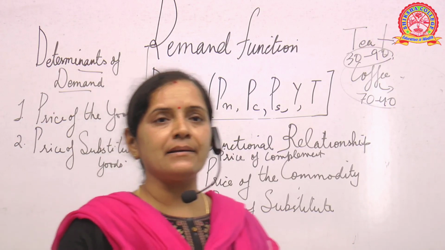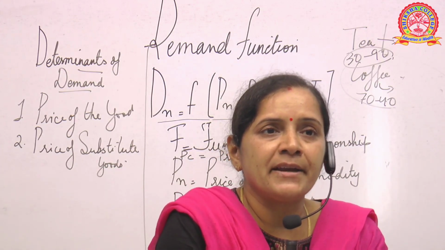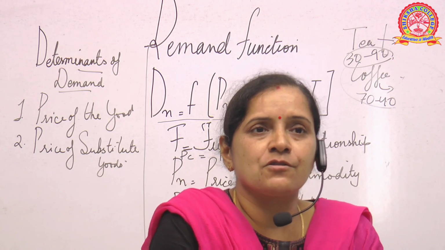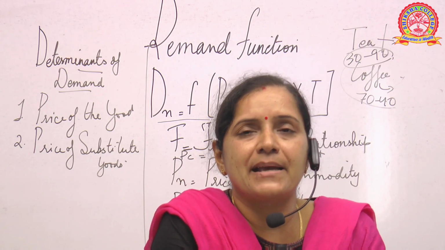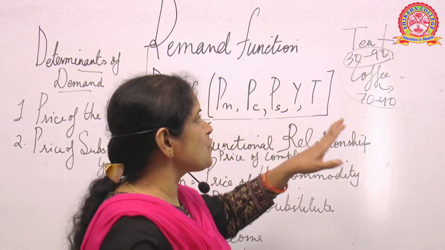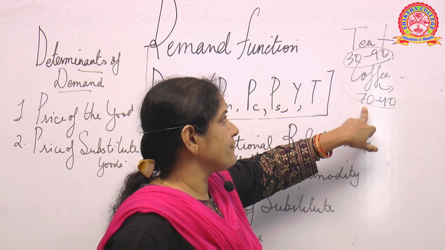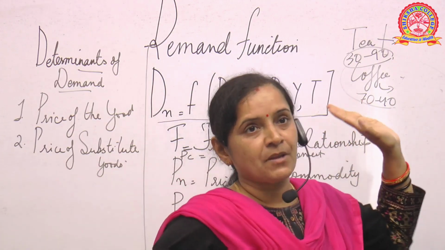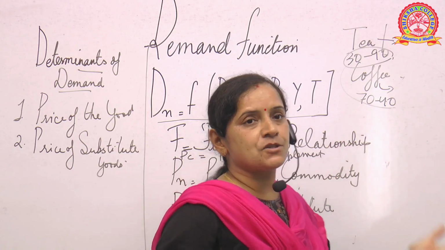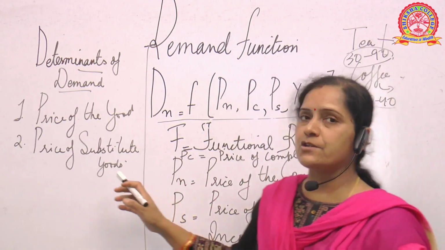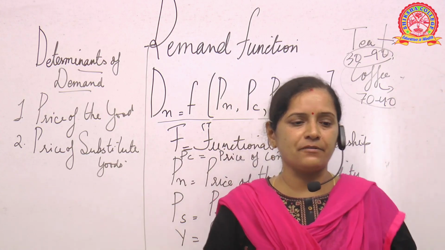Now what will happen? The general tendency says that whenever the price of a substitute good decreases, we have a tendency to buy the good where the price is less. So people who were habituated to taking tea will now prefer coffee. But there may be exceptions also. But the determinants of demand say that the price of the substitute goods plays a very important role. Okay, like I gave you the example of tea and coffee.